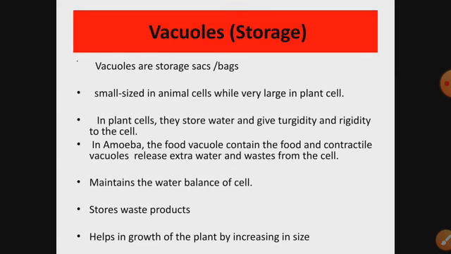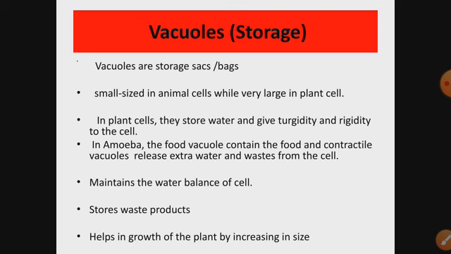In plant cell they store water and give turgidity. Turgidity means fullness, and rigidity means toughness to the cell. You know, plants don't have the skeletal system, so this mechanical strength, fullness, rigidness, and toughness is provided by vacuole, and at the same time they have cell wall also, we have discussed.